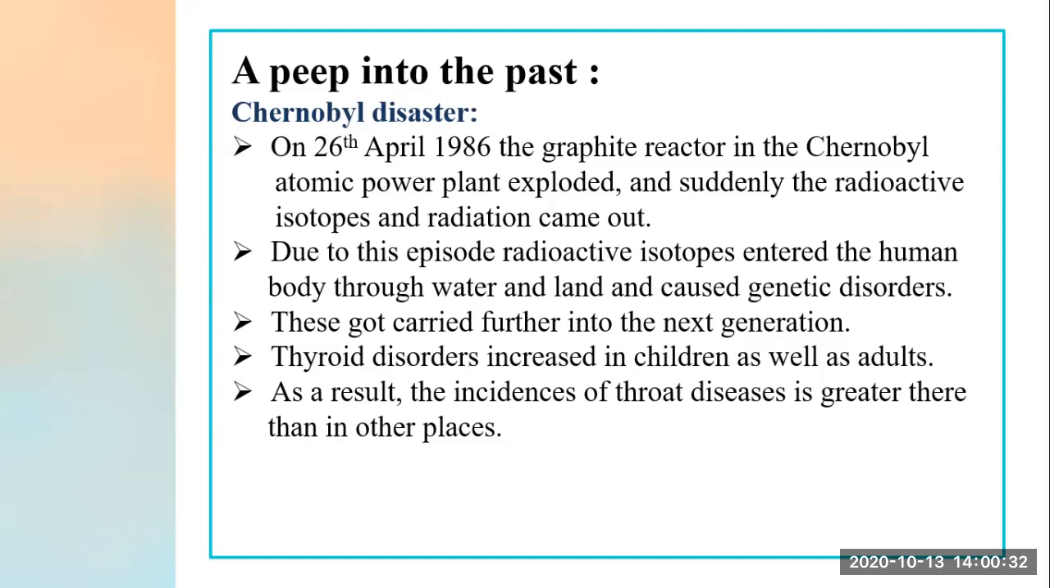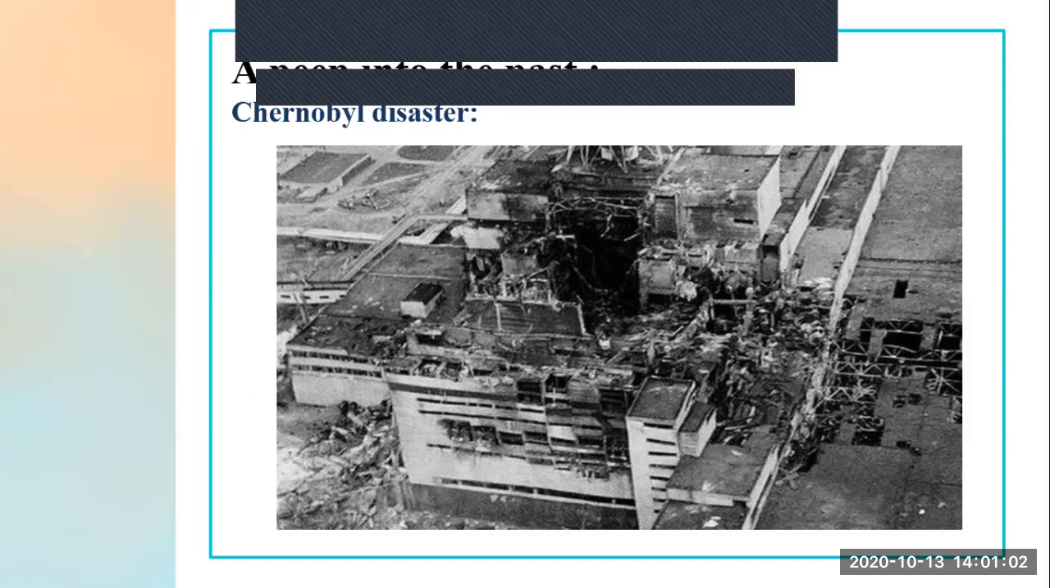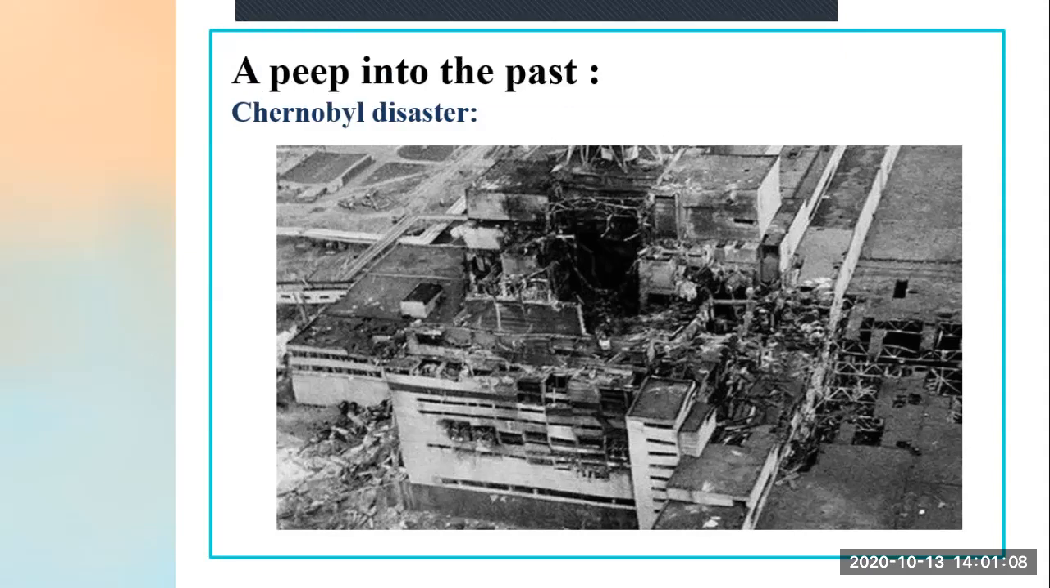Thyroid disorders increased in children as well as adults in that area. Now last point, as a result the incidence of thyroid diseases is greater than in other places. So in that place the throat diseases were greater compared to other places. Today we have learned about, see this is the diagram, the explosion that took place in the Chernobyl disaster. There was so much explosion and all the radioactives came out and human beings got affected due to that.